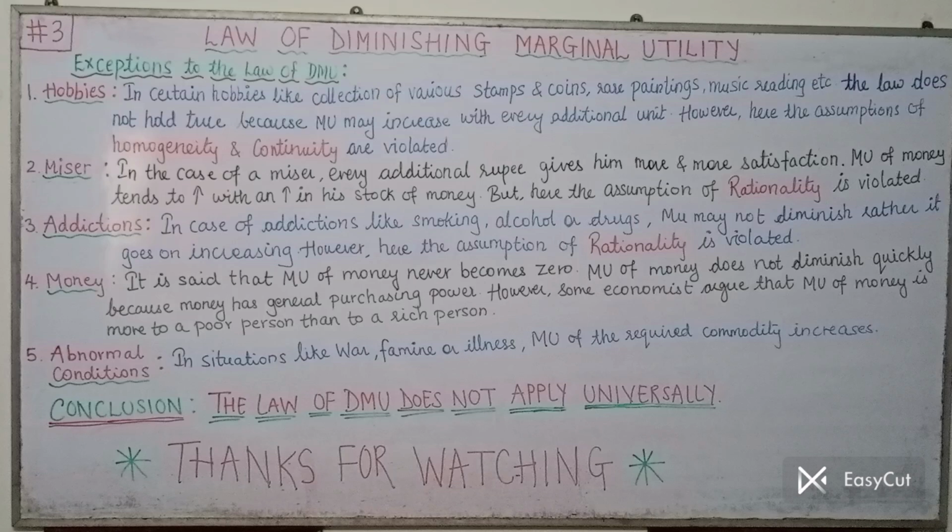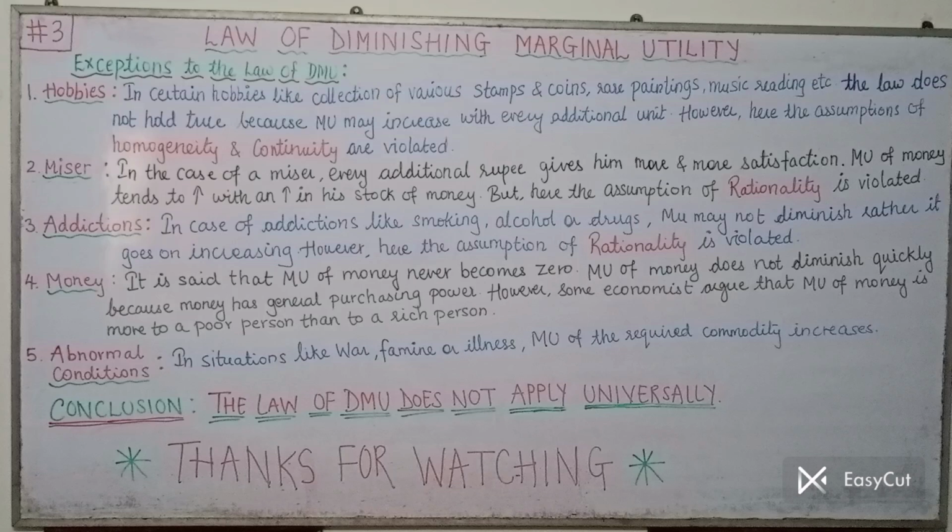However, some economists argue that the marginal utility of money is more to a poor person than to a rich person. For example, the value of say 50,000 to a poor person will be much more as compared to the value of rupees 50,000 to a rich person. I hope you are getting this example.